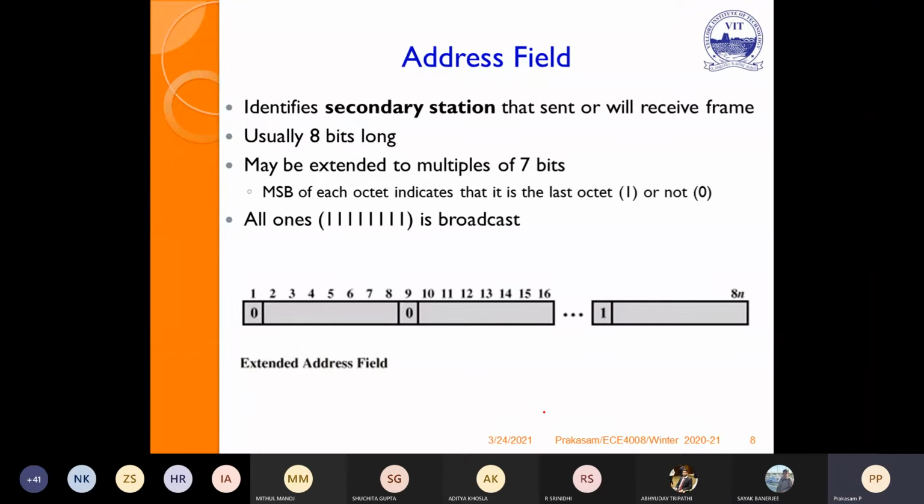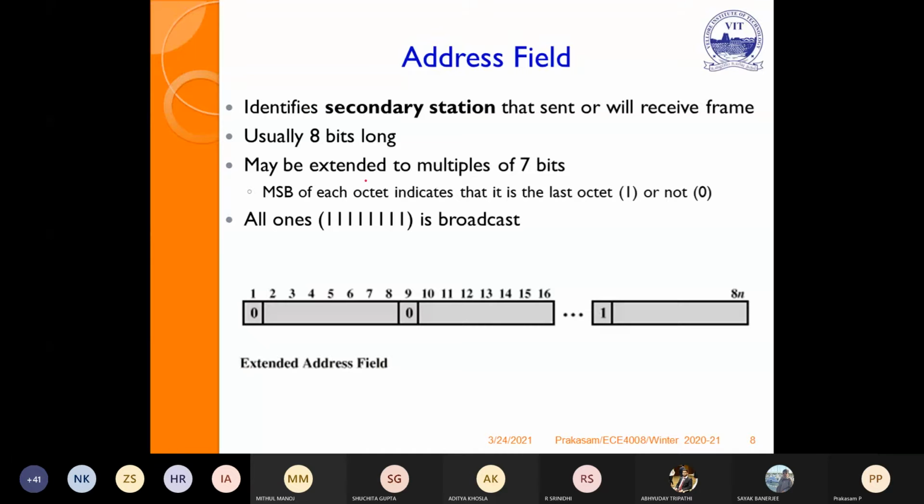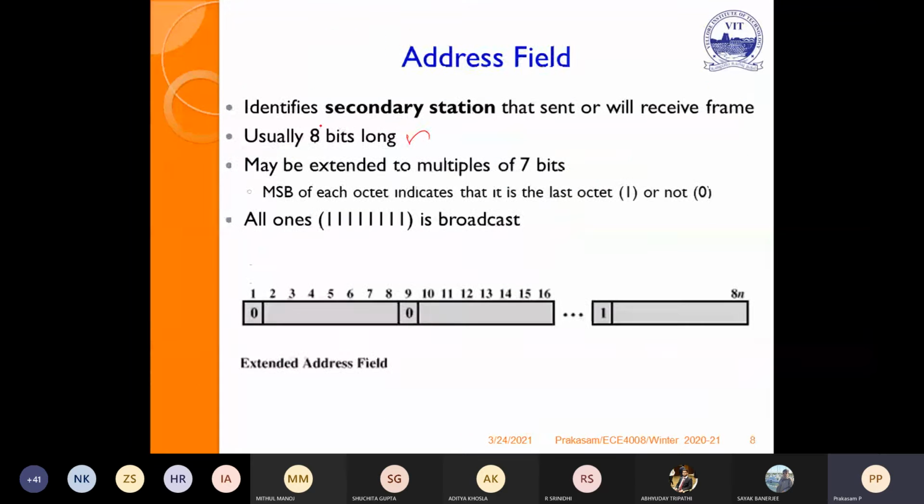Now the address field. We said the address contains 8 bits, 1 byte, so it is usually 8 bits long. But for example, if the address of the stations is 2 bytes, here it represents only 1 byte. Suppose it is 2 bytes, then it may be extended to represent the address field.